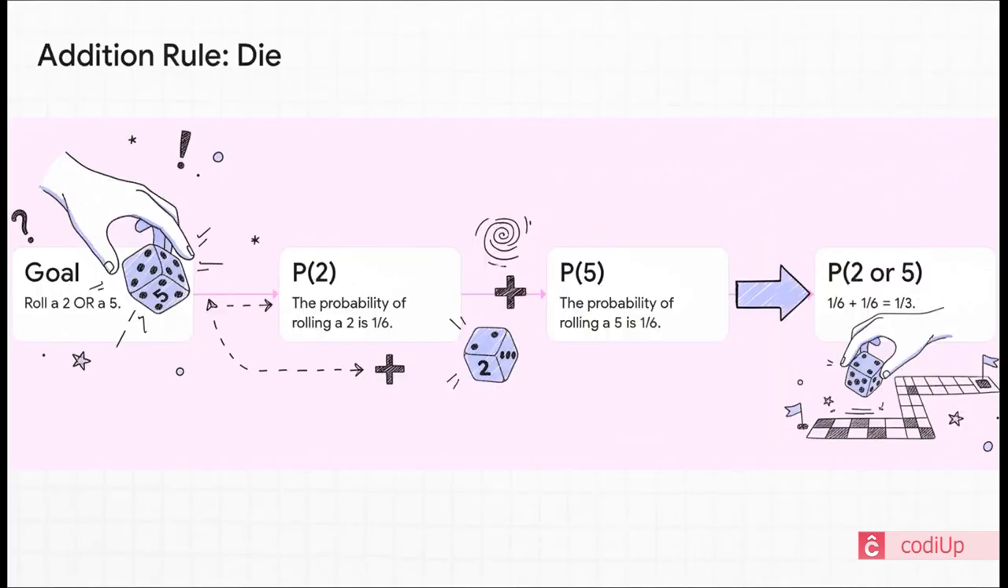Imagine you're playing a board game, you're right at the finish line, and you need to roll either a 2 or a 5 to win. Well, the probability of rolling a 2 is 1 out of 6, and the probability of rolling a 5 is also 1 out of 6. We just add them together. So 1/6 plus 1/6 gives us 2/6, which simplifies to a 1 in 3 chance of making that winning move.